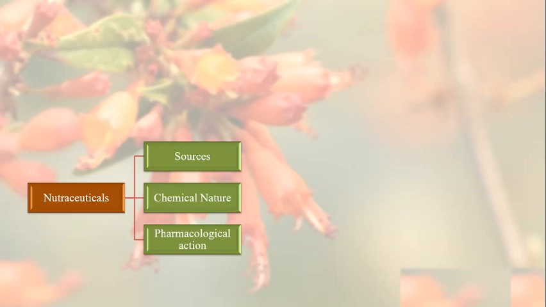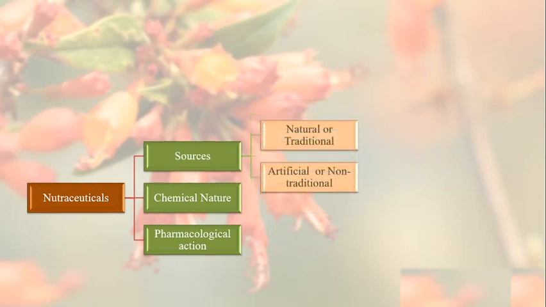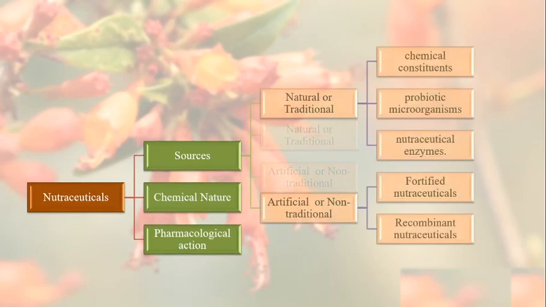Now, one approach is based on sources, another is based on the chemical nature, and the third one is pharmacological action. The sources are further classified as plant sources, animal sources, and microbes for the nutraceutical procurement. Another mode of classifying nutraceuticals based on their sources is the natural or the traditional sources and the artificial or the non-traditional sources. Let us see what are the natural or traditional sources.